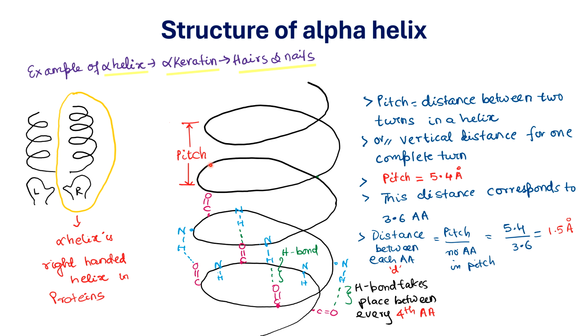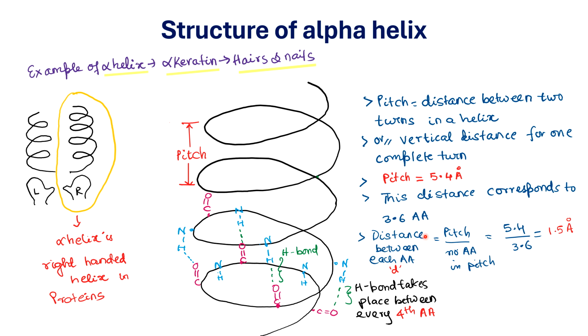Now, how many amino acids can be formed in this pitch of the alpha helix? There are about 3.6 amino acids present inside one complete turn of the alpha helix. Now, pitch is 5.4 angstrom in case of alpha helix. What does that mean? It means that if you take a complete turn and measure the vertical distance, it is 5.4 angstrom or 0.54 nanometer.